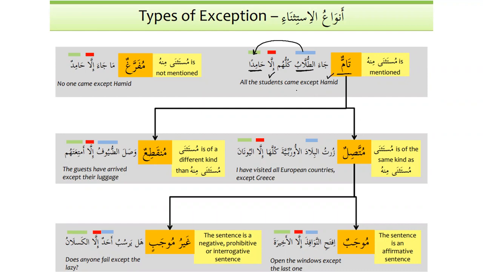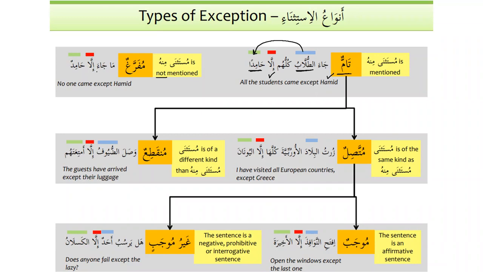That's number 1. Number 2, mufarraghun. Mufarraghun is very easy. In this one, mustathna minhu is not mentioned. So mustathna minhu is not mentioned. Ma ja'a illa Hamidun. No one came except Hamid.